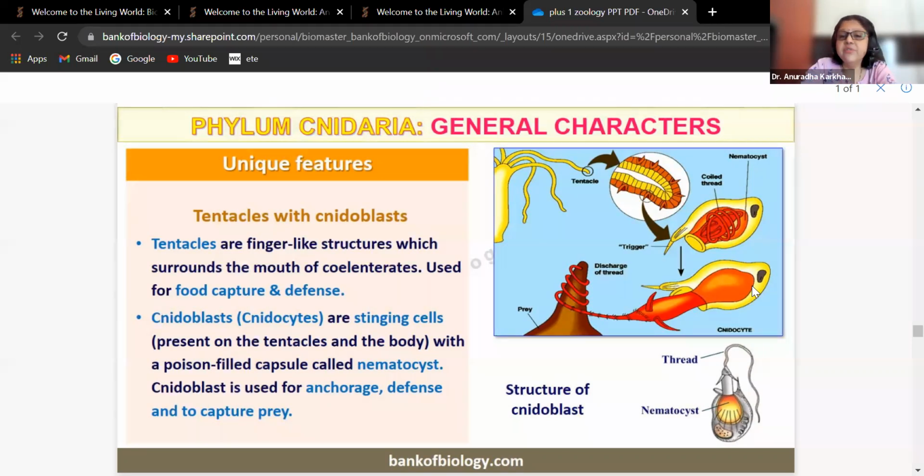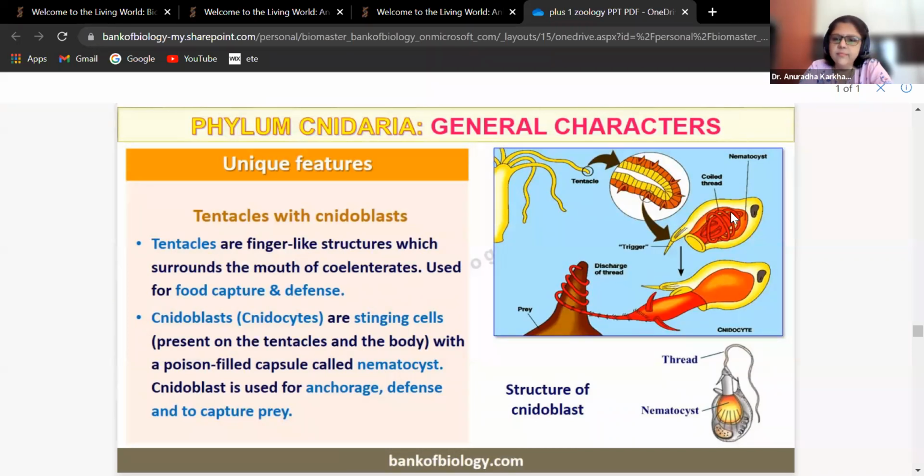So you understood the difference between what is a tentacle, what is a nidoblast, and what is a nematocyst. ये तीनों फर्क समझ में आ गए? हाँ? So nematocyst is nothing but a capsule which will contain a coiled thread. This particular cell containing a capsule and the coiled thread will be called as nidoblast. Nidoblast would be present in the tentacles of the hydra.